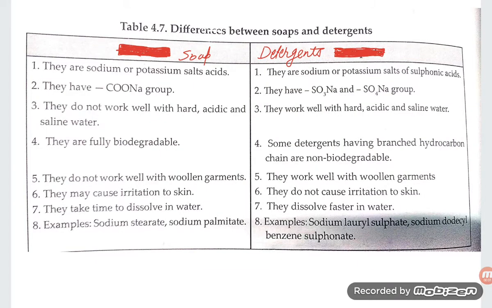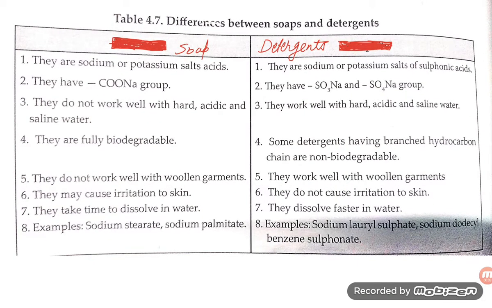Students, let's try to understand the difference between soap and detergent. If you talk about soap, they are sodium or potassium salt of fatty acid. What about detergent? They are the sodium or potassium salt of sulfonic acid.